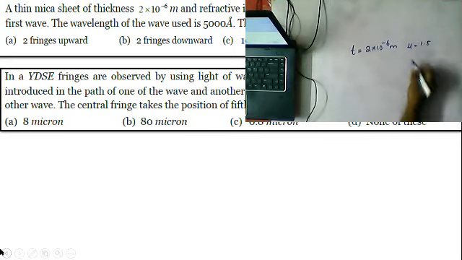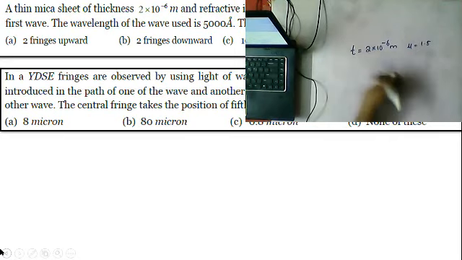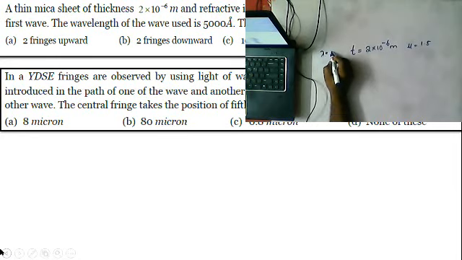The wavelength lambda is given as 5000 angstroms. So the central bright maximum will shift.